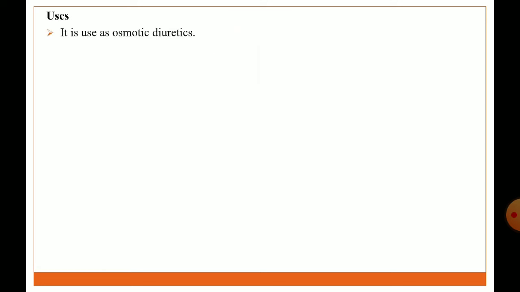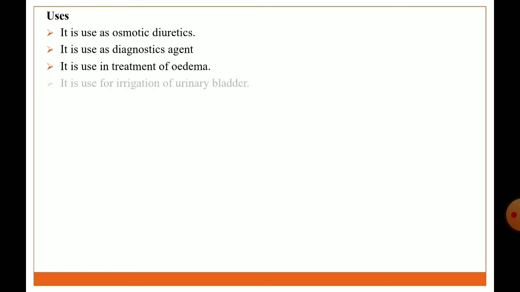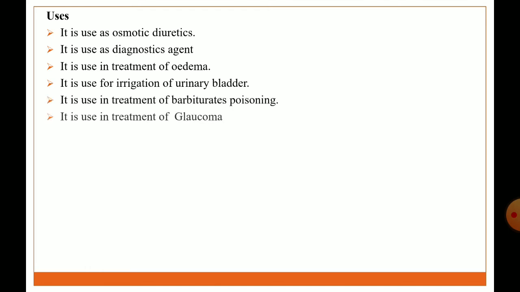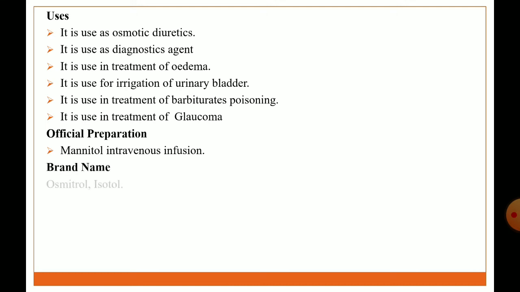Uses: it is used as an osmotic diuretic agent. It is used as a diagnostic agent. It is used in treatment of edema. It is used for irrigation of the urinary bladder. It is used in treatment of barbiturate poisoning. It is used in treatment of glaucoma. Official preparation: mannitol intravenous infusion. Brand names: Osmitrol, Isotol.